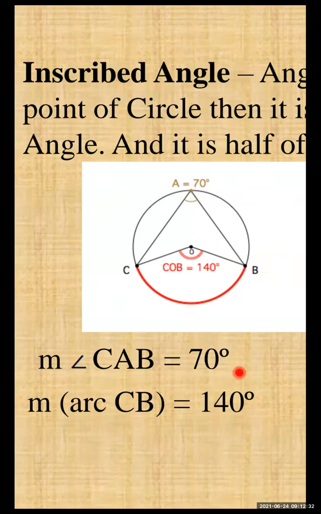The measure of angle CAB is equal to 70 degrees. So the arc BC, or you can say CB, becomes how much? Double the angle. The measure of arc CB is equal to 140 degrees. ये जो arc है CB, ये कितना बनेगा? Double हो जाएगा अपने inscribed angle से. So the value of this CB is 140 degrees. So it is very important to understand the difference between the inscribed angle and the central angle.